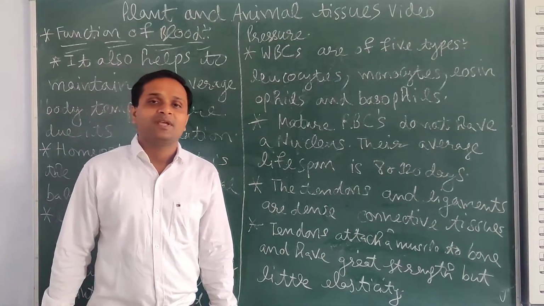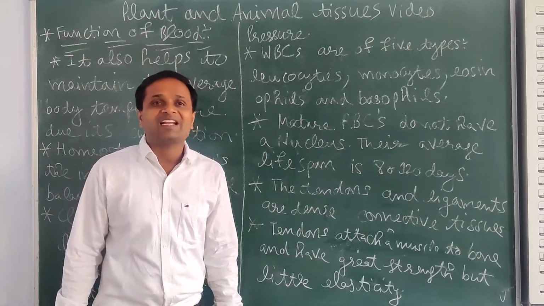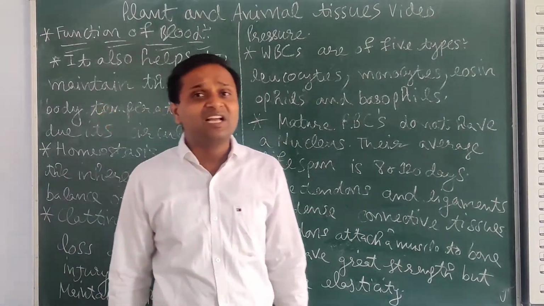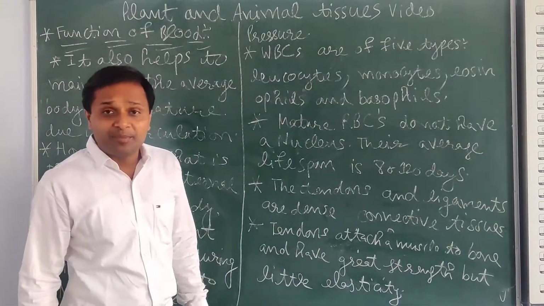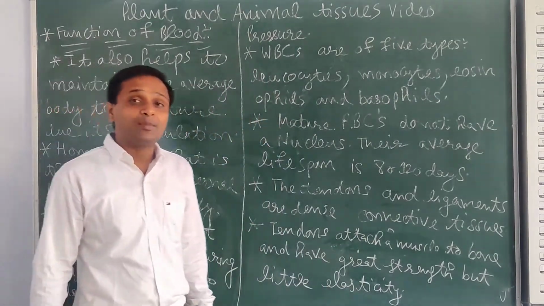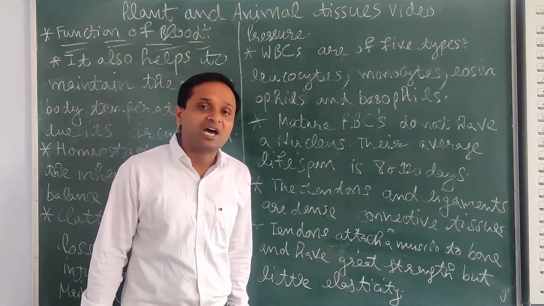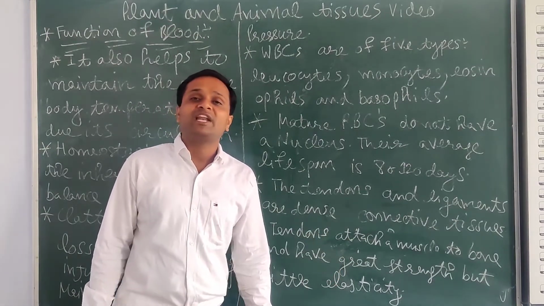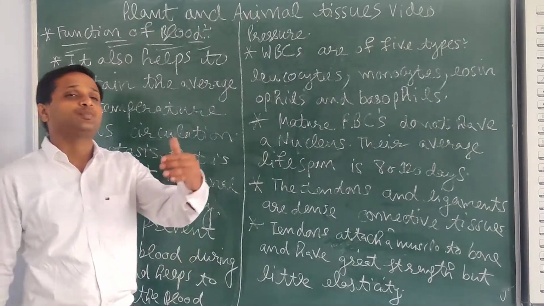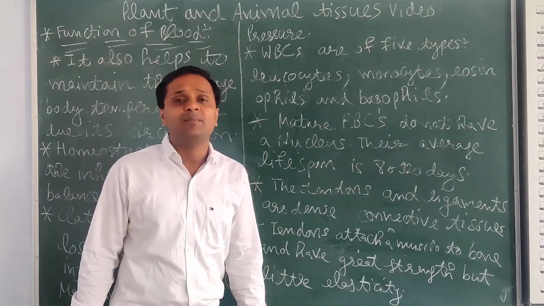Good morning, students. In the last lecture, I already discussed the fluid connective tissue, blood. Blood contains WBC, RBC and platelets. What is the function of WBC? WBC is the white blood cell. They function to fight diseases. And what is the function of RBC? RBC is the red blood cell, which contains hemoglobin, which helps in the transport of oxygen. And next is the platelet, which helps in blood clotting.